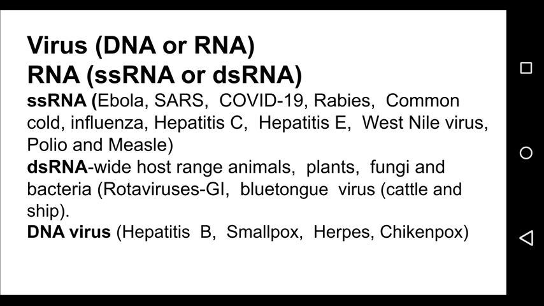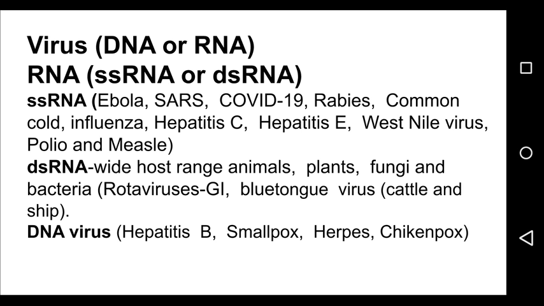RNA viruses replicate using RNA-dependent RNA polymerase, whereas DNA viruses replicate using DNA-dependent DNA polymerase. Examples of RNA viruses are many, but RNA viruses are classified as single-stranded RNA viruses or double-stranded RNA viruses.